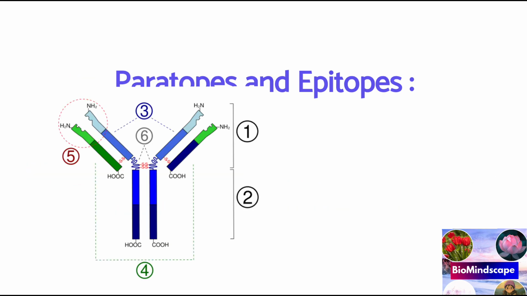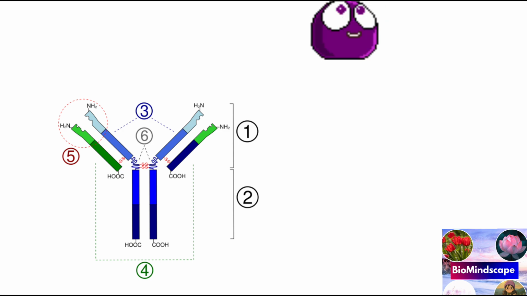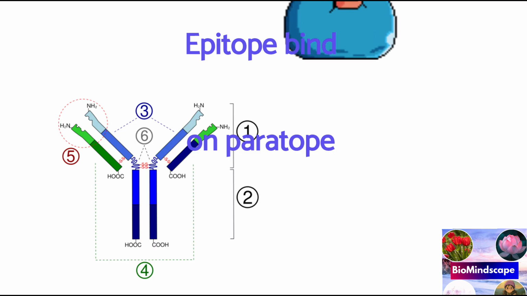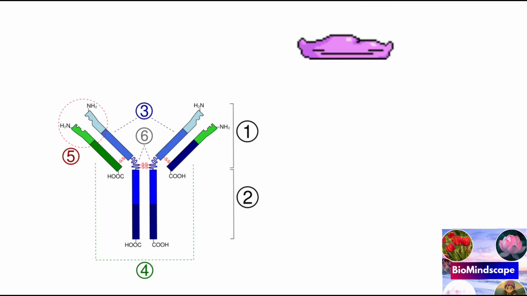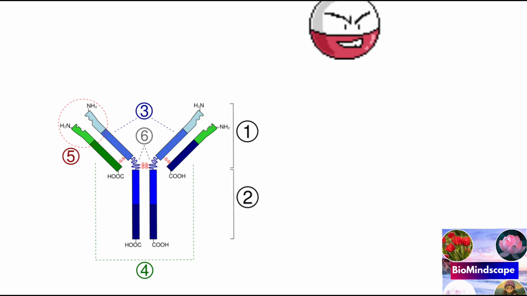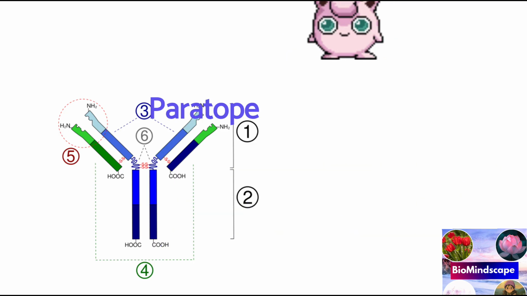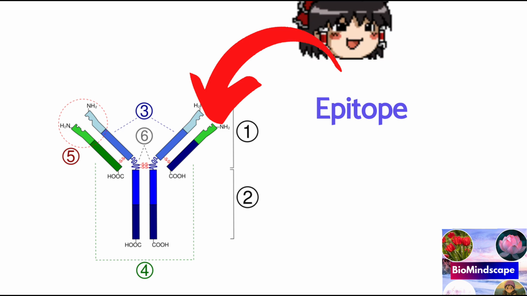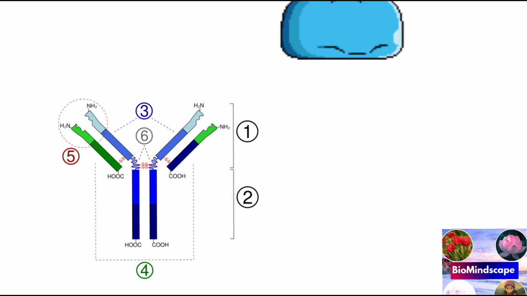So, paratopes and epitopes. The part of the antibody molecule which makes contact with the antigen is the paratope, and the part of the antigen molecule that makes contact with the paratope is an epitope. Now these are important definitions. What is a paratope and what is an epitope? Again, this is an antibody molecule which can make contact with an antigen. It is known as the paratope. Whereas here the antigen molecule that makes contact with the paratope is called the epitope. So there may be a series of epitopes on an antigen. Such epitopes cluster, and these clusters are called antigenic determinants.